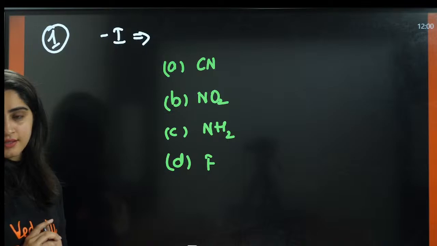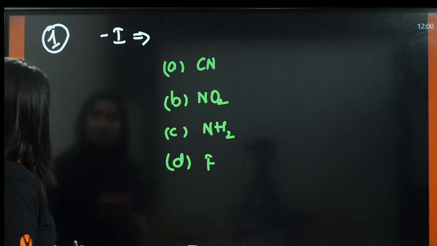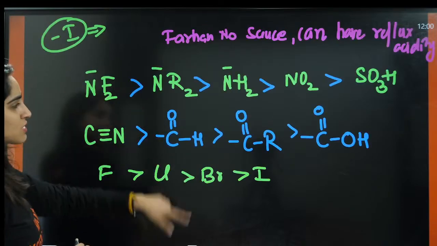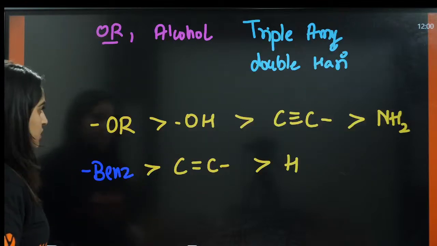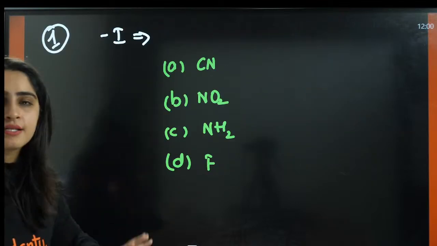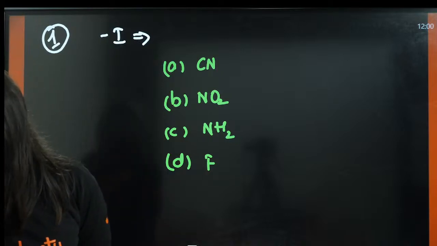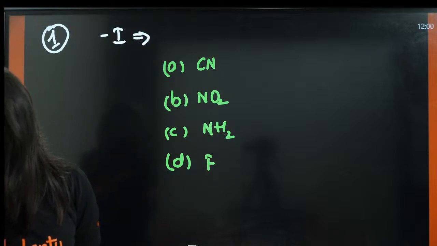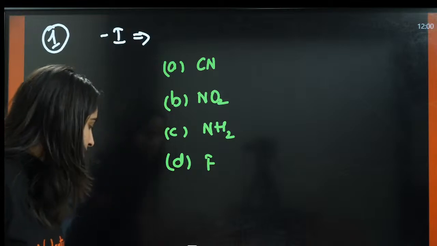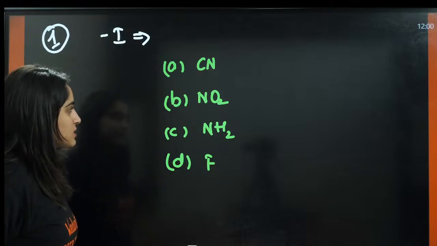This is asked directly from the series. What is the decreasing order of minus I effect?